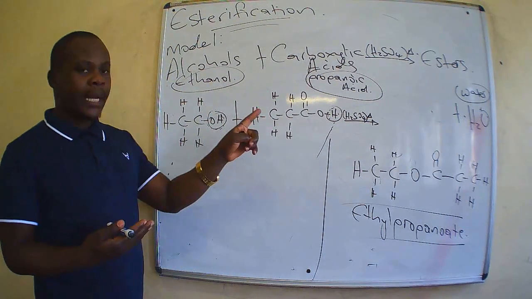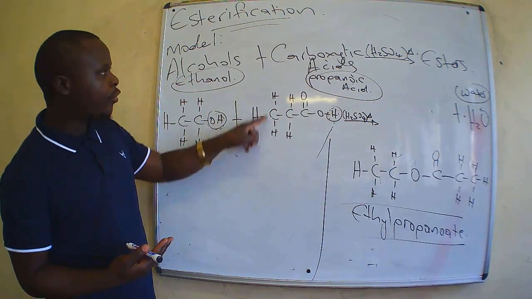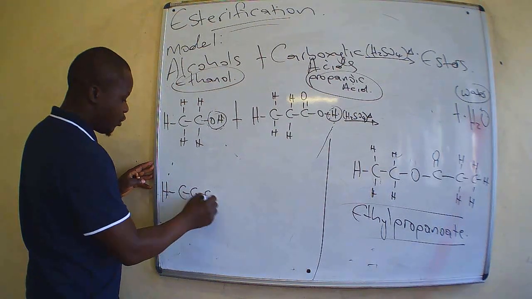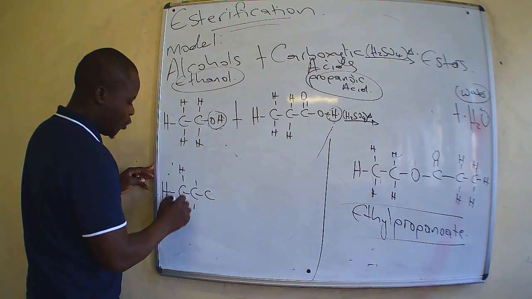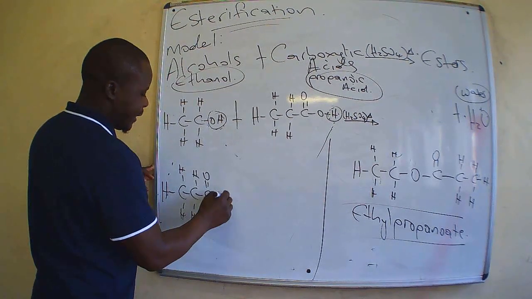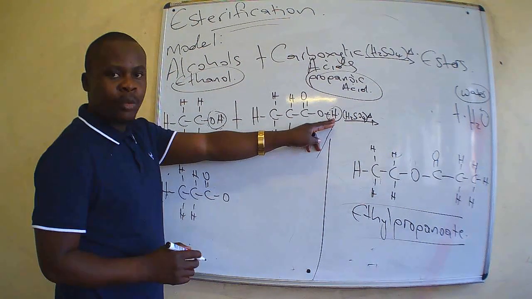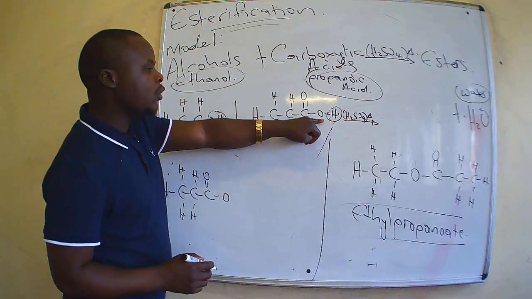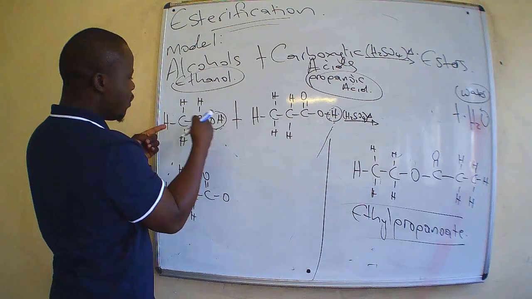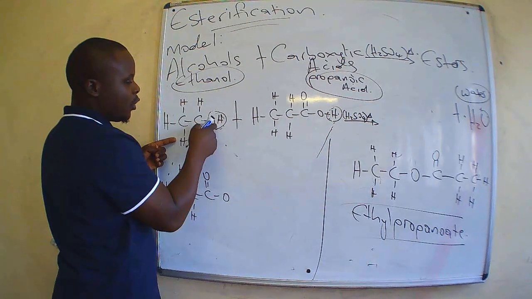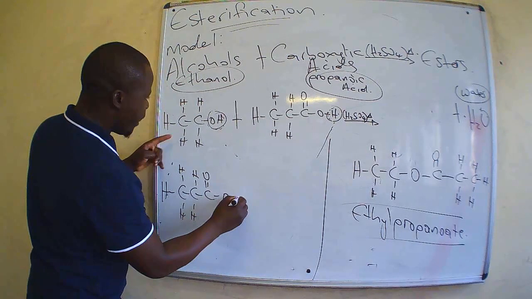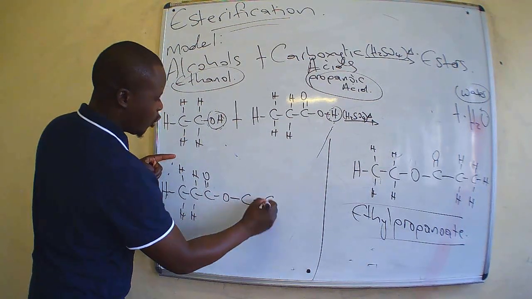But our structure can start with this from the carboxylic acid, which is going to be 1, 2, 3. So we have this from the carboxylic acid exactly as it is, because one hydrogen atom is gone, so we are left only until the oxygen atom here, which means from here we join with this. OH is no longer there, it's gone, to form the water molecule. So we join with this here, we join with this.